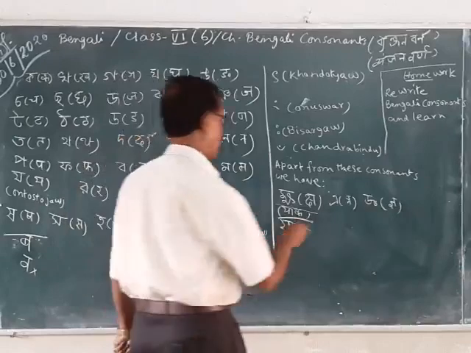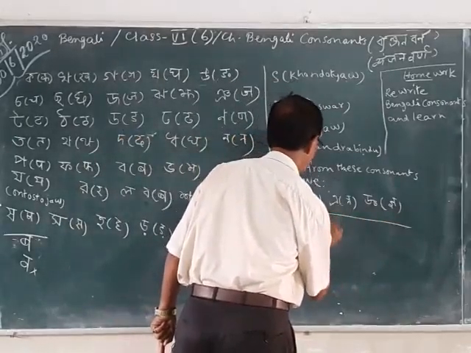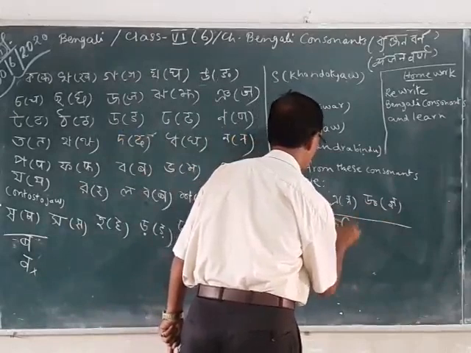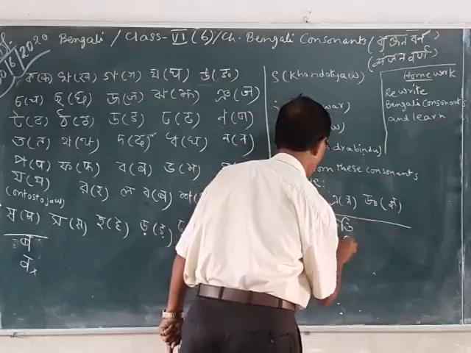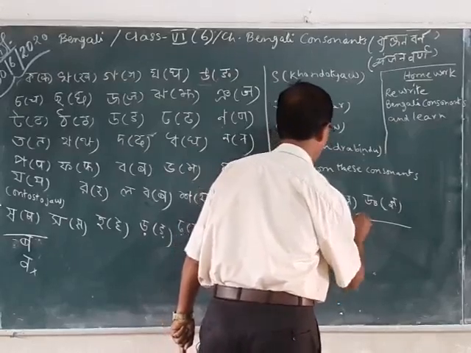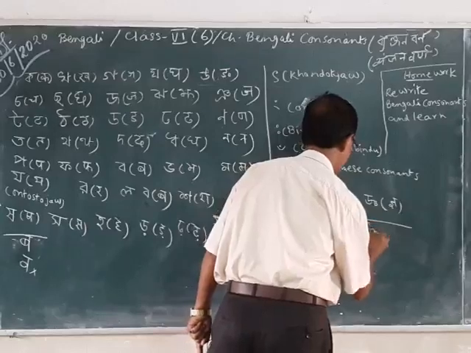I'd like to tell you that Khoti means loss. Then Trish means 30.